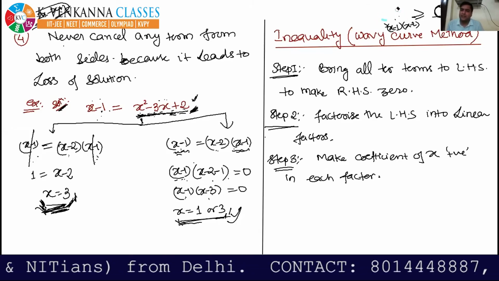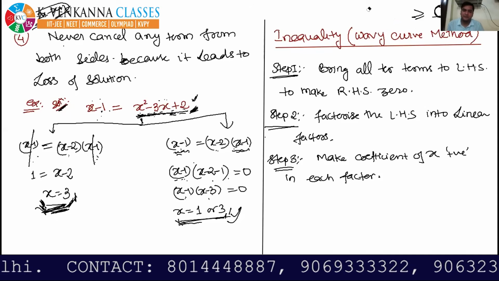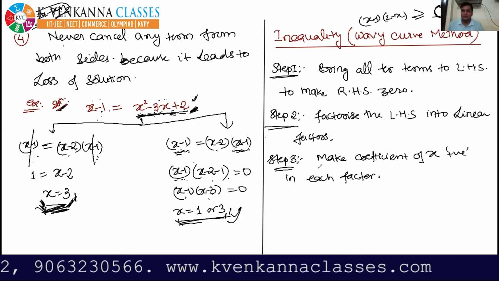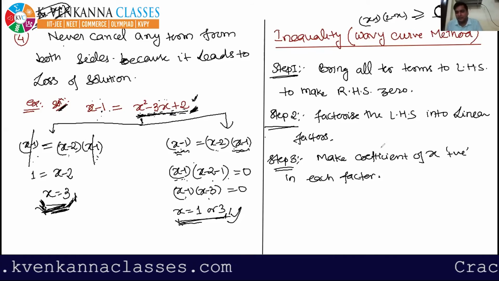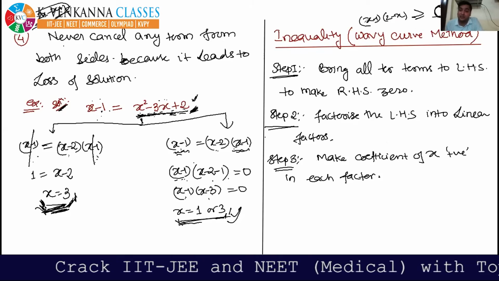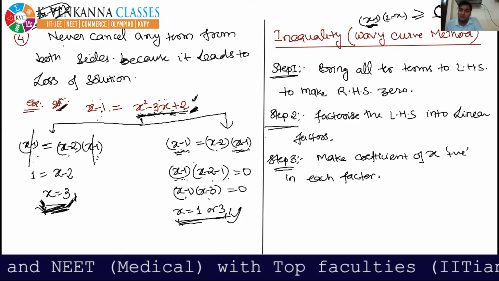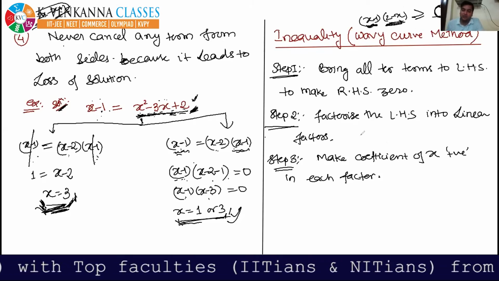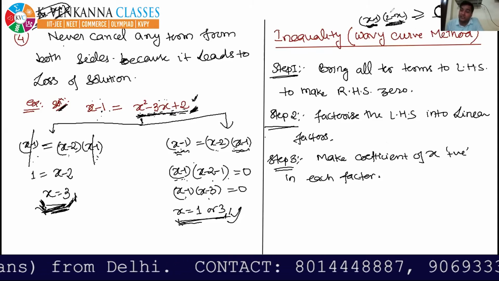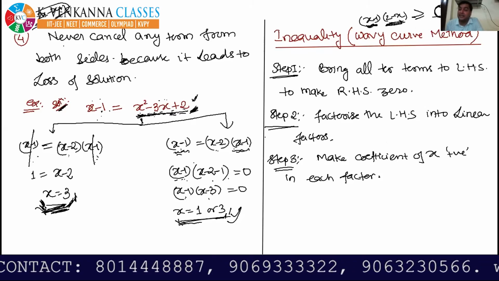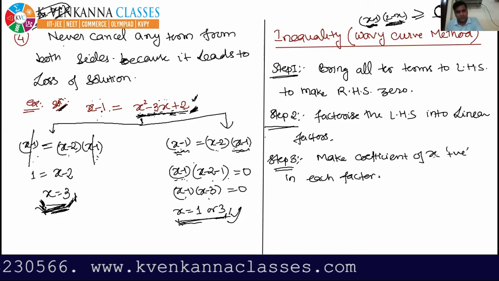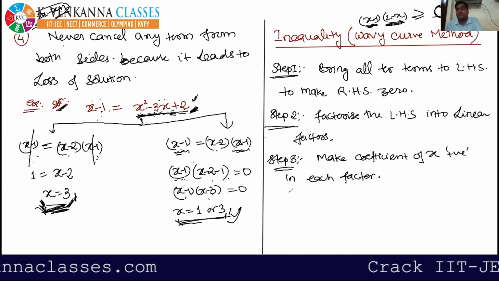Suppose after factorizing into linear factors, you are getting x minus 1 into 2 minus x. According to step number 3, you have to make the coefficient of x positive in each factor. Here the coefficient of x is positive, but in 2 minus x, the coefficient of x is negative. You have to make it positive by multiplying a negative sign on both sides. So the third step is make coefficient of x positive in each factor.